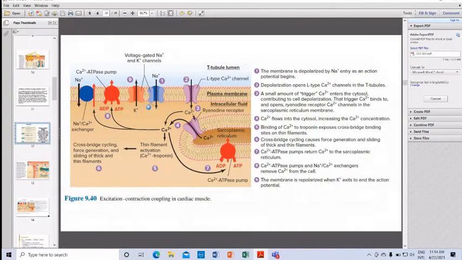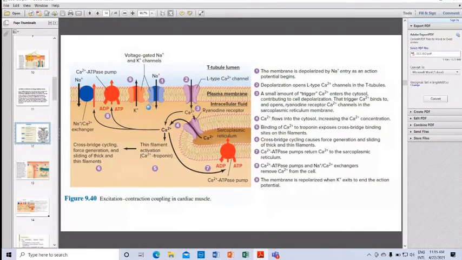Binding of calcium to troponin exposes cross-bridge binding sites on the filaments. So number 4 is calcium flows into the cytosol, increasing the calcium concentration. Number 5 is binding of the calcium to troponin exposes the cross-bridge binding sites on the thin filaments.